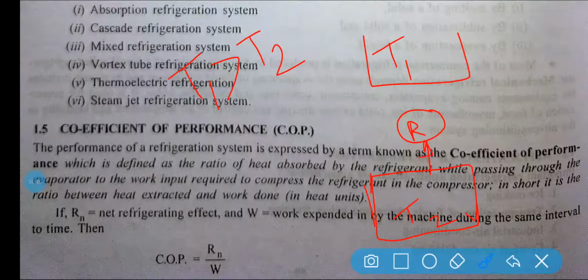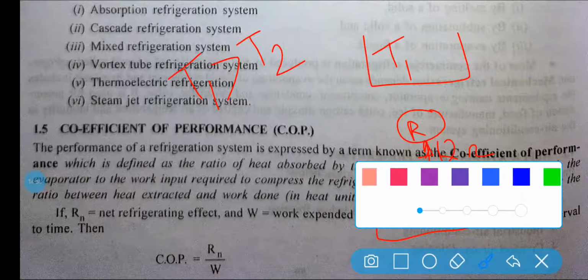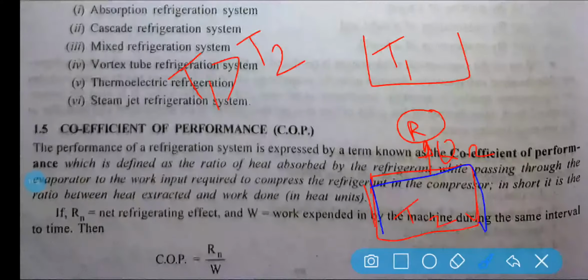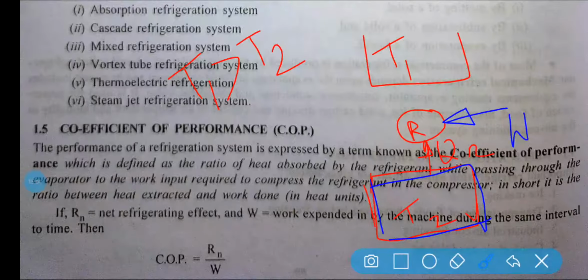With the help of this, we are able to extract Q2 amount of heat from this system, by the help of W amount of compressor work, or electrical energy, and here Q1 amount of heat is injected to the surrounding.